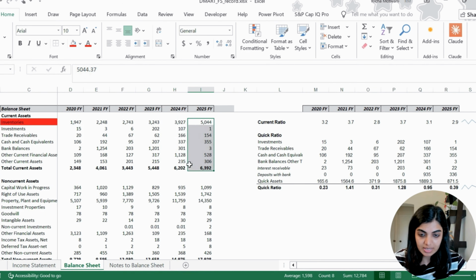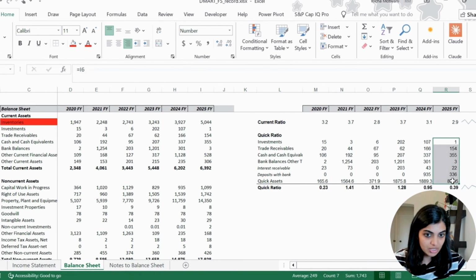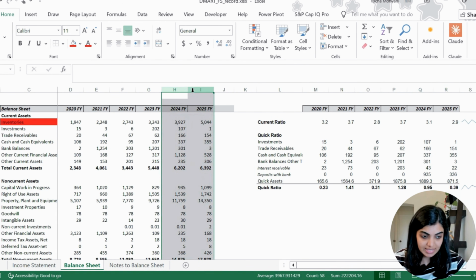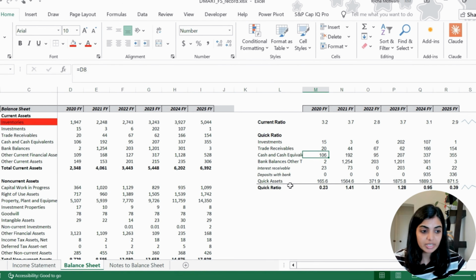So you can notice that the biggest line item for DMart is inventory, and in fact, that's the only line item, or the major line item, that is missing in quick ratio. And that's the reason that the quick ratio is getting impacted between FY24 to FY25, because your inventory has increased sharply. An inventory increment by itself is not automatically good or bad. It depends on why inventory has increased between these 2 years, and that only we need to find out next.